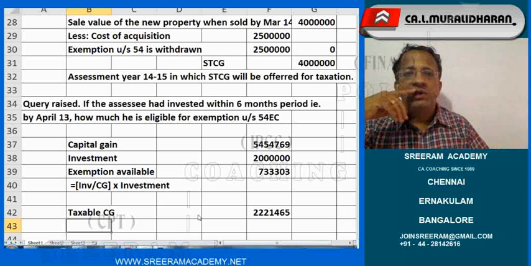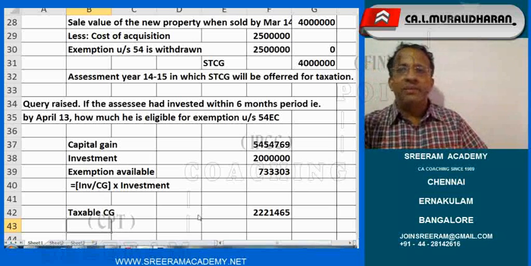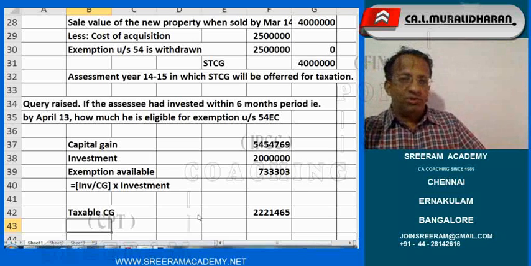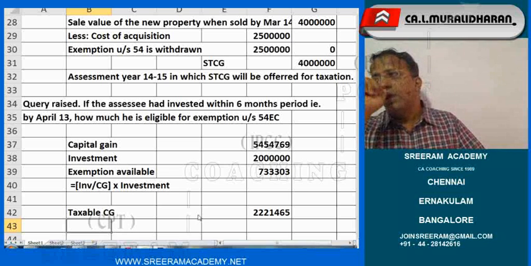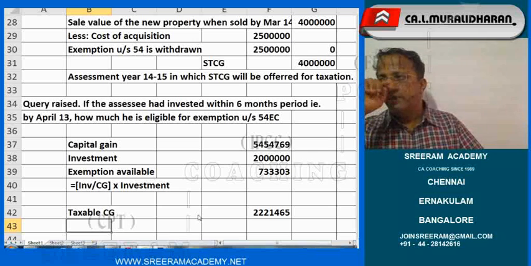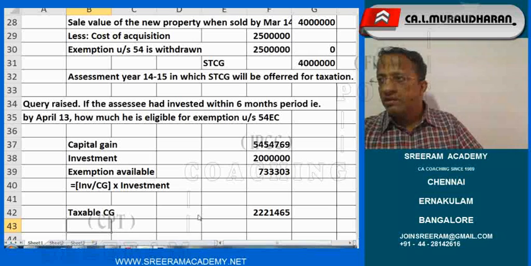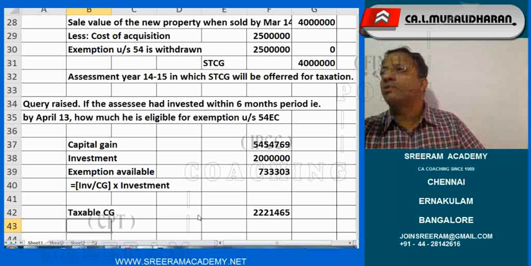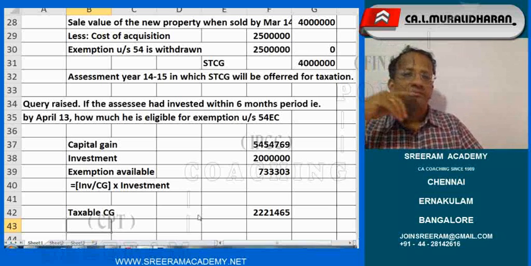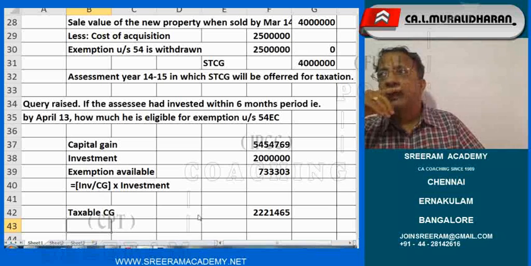Okay. See, actually the query raised by Ganapati is that should I firstly apply section 54 exemption and then take up section 54 EC. It is something like Dasavatara, Lord Rama first and then Lord Krishna. Is it like that? 54 Rama and 54 EC Krishna. Is it like that? Is that the question? Am I right? So let me tell you.